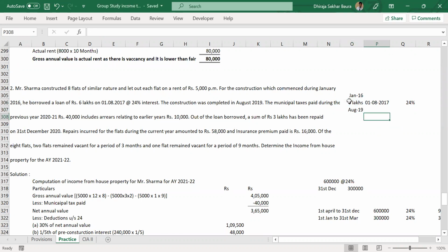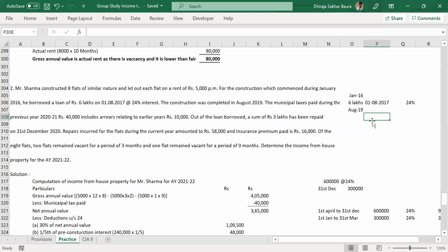Anybody getting 19 months? I was expecting 19 or 39. Now let's talk about one concept. 31 is also incorrect.